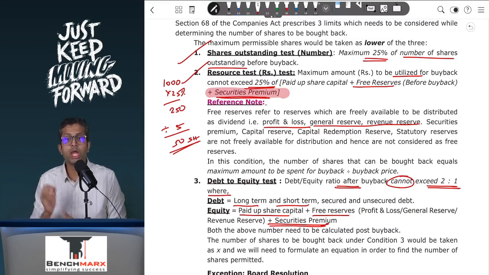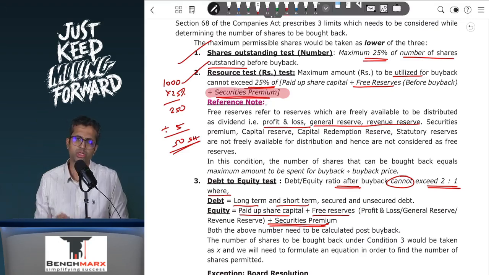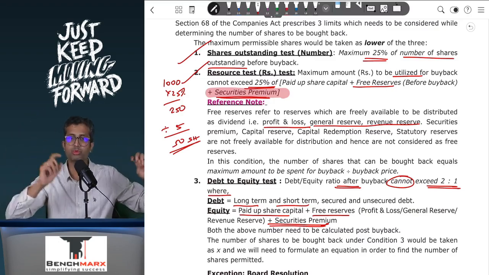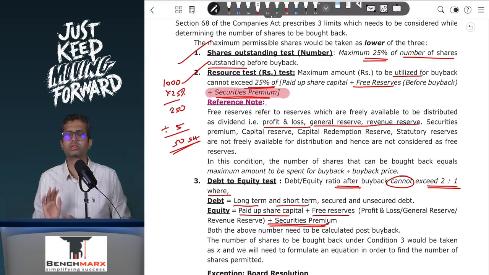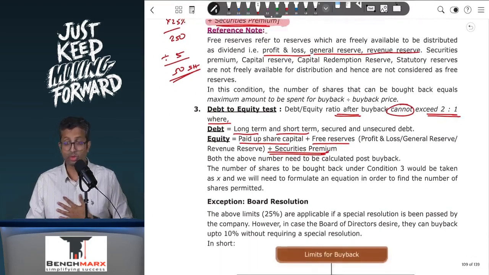Question 9, I think we'll use this for the purpose of understanding this the best. And the least of the three, the lowest of the three, will be the amount that you will use for the purpose of buyback. Remember, if you take the highest of the three, then only one of the conditions is met. For buyback, all the three have to be met, and the lowest of the three will ensure that all the conditions are met.